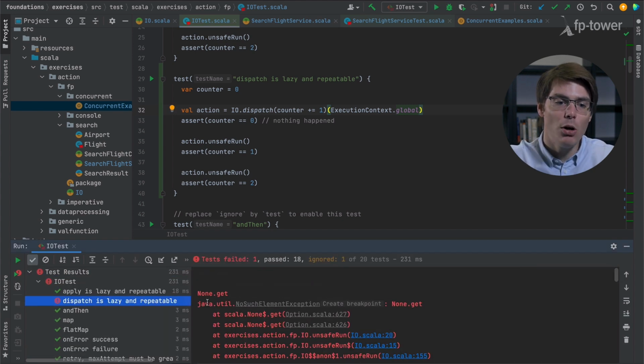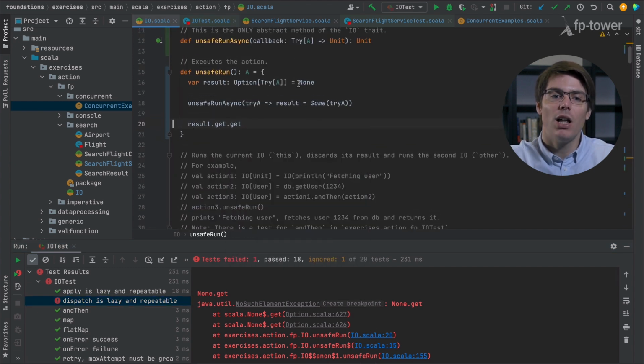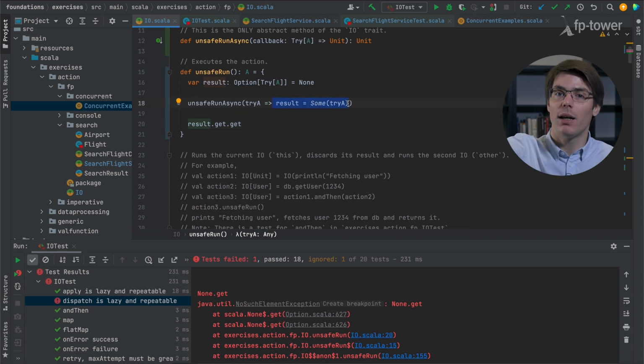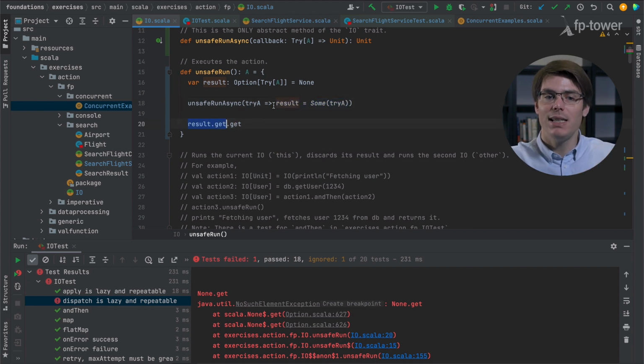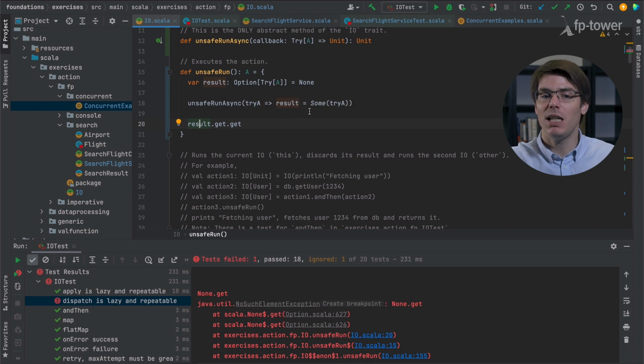Yes, it does. At the moment, we see None.get, meaning that when we call result.get, the value of result is equal to None. This is because the callback function, the one we call, this method here, is only going to be executed in another thread, which means that there is kind of a race condition between this result here and this callback here. If we run this test many times, it's possible that sometimes it will pass if the execution is done immediately, but most of the time it will fail because result, this value here, will only be set to Some later on.